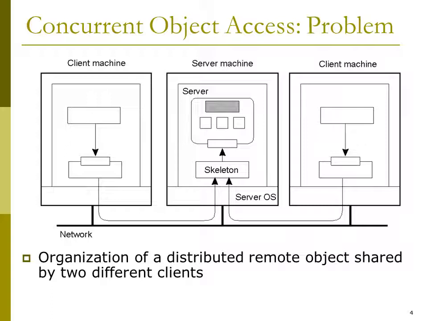This is the organization of a distributed remote object shared by two different clients. The remote object present in the server machine will be shared by two client machines concurrently.